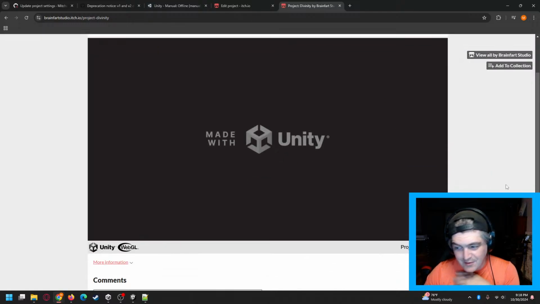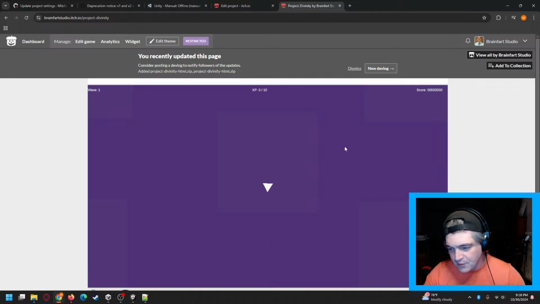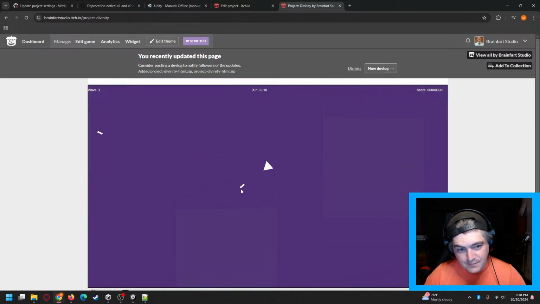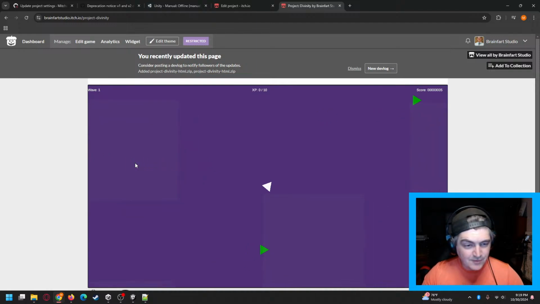I don't think there's any sound. Hopefully this won't get too loud. Okay. So it's all just primitives. So just a little top-down shooter. I won't sit here and play it for very long. So it's got different waves of different types of enemies, and as you defeat them, they drop experience. It's a little roguelike.